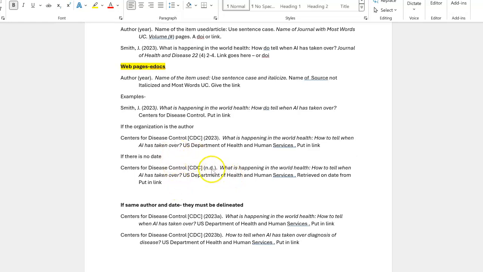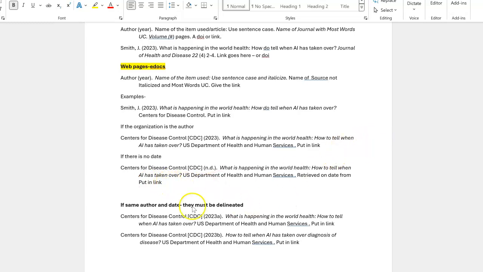Sometimes, rarely, there is no date. If there's no date, it looks like this. However, often the copyright date is at the bottom of the page. If it actually is a no date, you must have the name of the item, where you got it, and then it should say retrieved on the date you retrieved it and from the link where you got it.